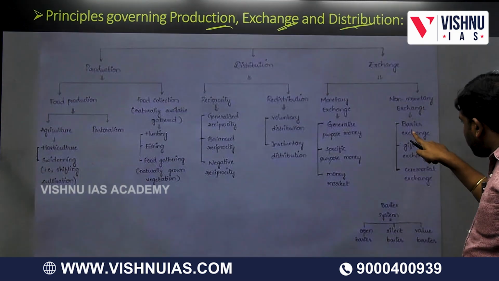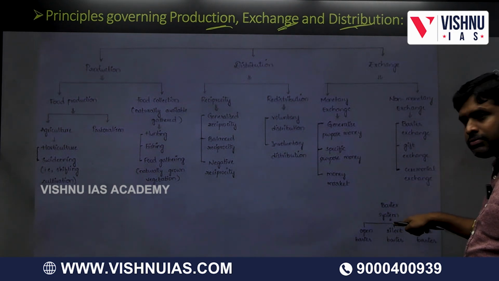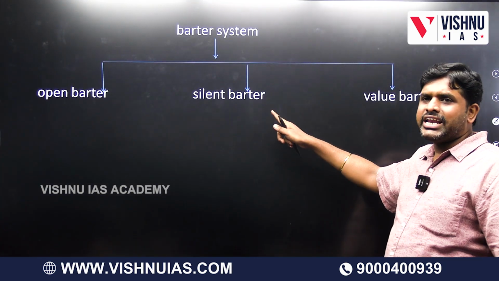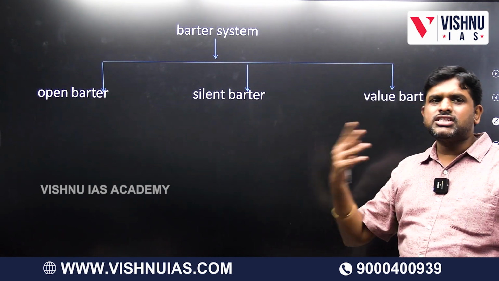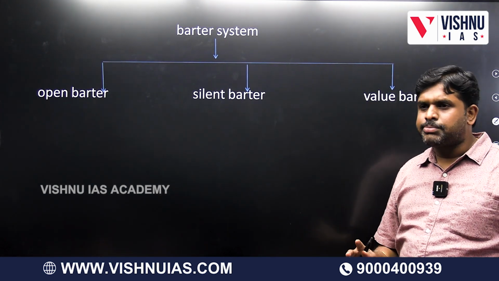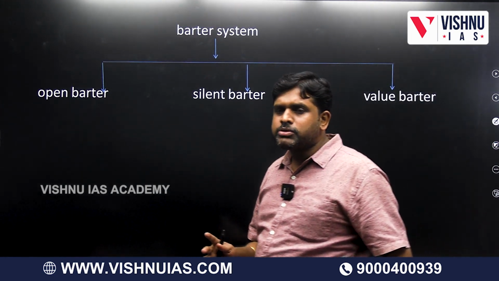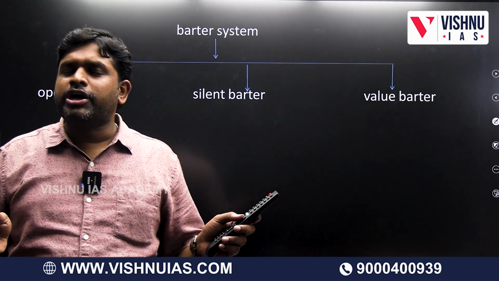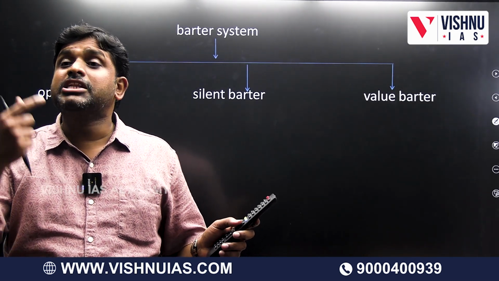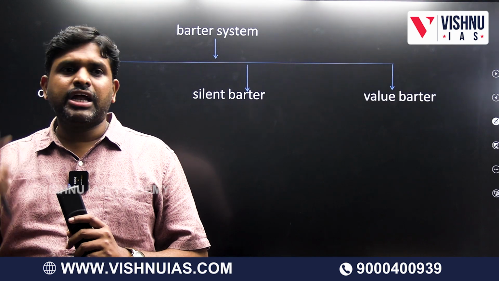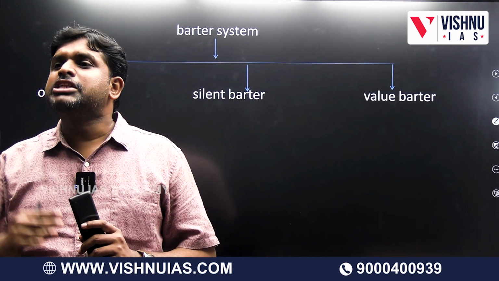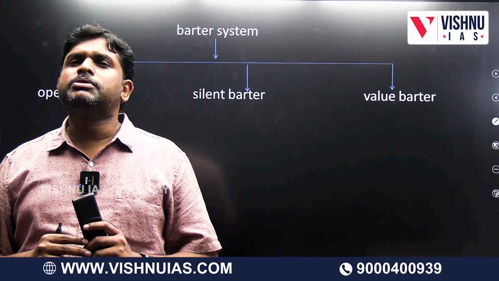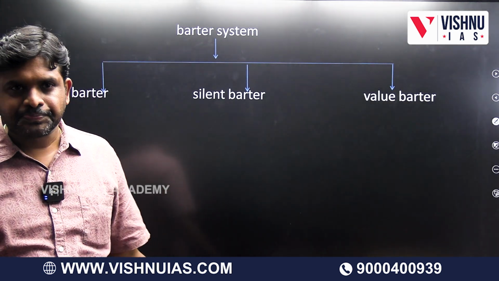Barter system. This barter system has open barter, silent barter and value barter. I will tell you about that. So this is the table showing how many forms of production, distribution and exchange there are. And with respect to these, what are the principles involved? That we will be discussing now. These are the principles involved in production, in redistribution, and in exchange.